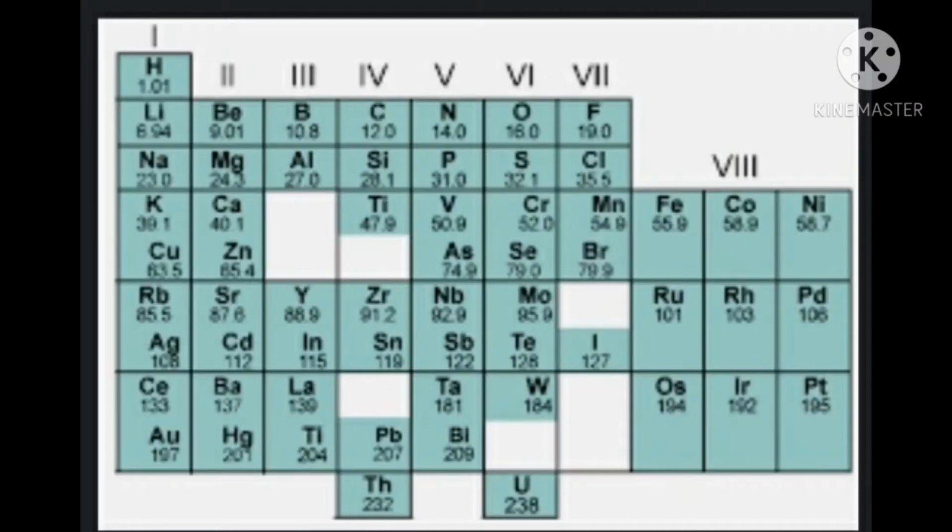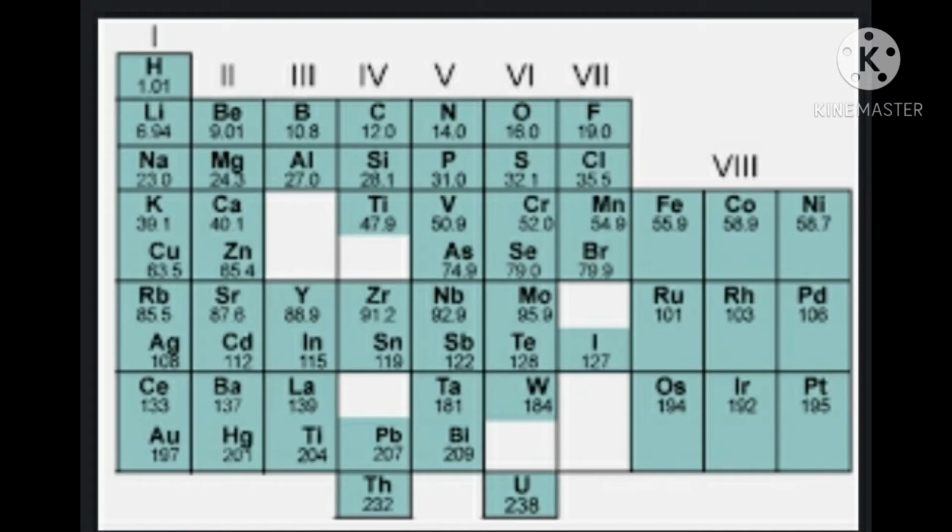After the reaction, he observed that some elements and their compounds share similar properties. The elements which show similar properties are arranged in one group.